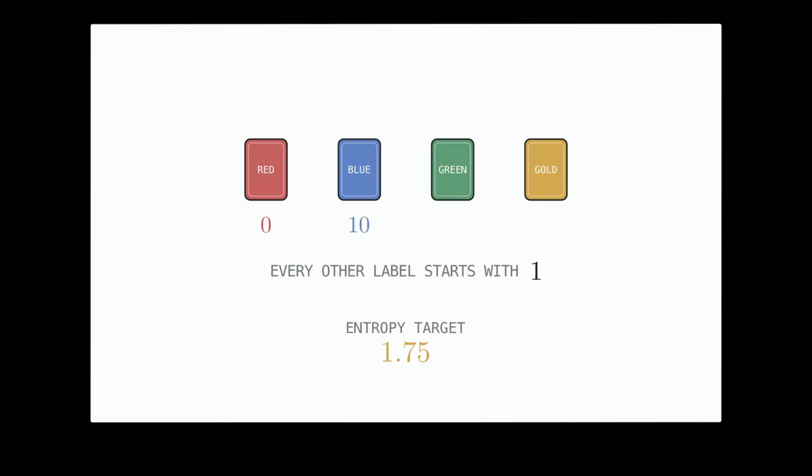Blue appears 1/4 of the time. Give it 1, 0. The two rare colors now begin with 1, 1. Add one final bit to tell them apart. Green is 1, 1, 0. Gold is 1, 1, 1. The label lengths are 1, 2, 3, and 3 bits. They match the information values we found for the 4 colors.